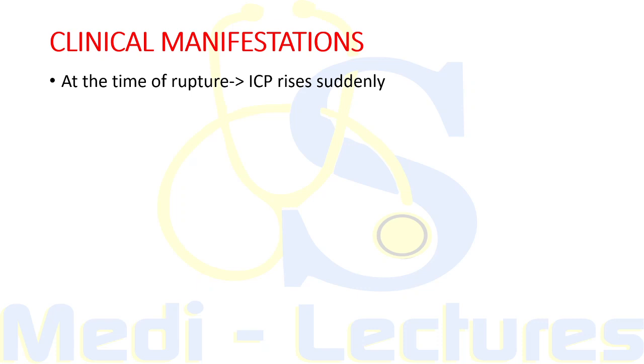Now at the time of aneurysm rupture leading to major subarachnoid hemorrhage, there is a sudden rise in intracranial pressure, and this rise in intracranial pressure is associated with sudden transient loss of consciousness in around 50% of patients.